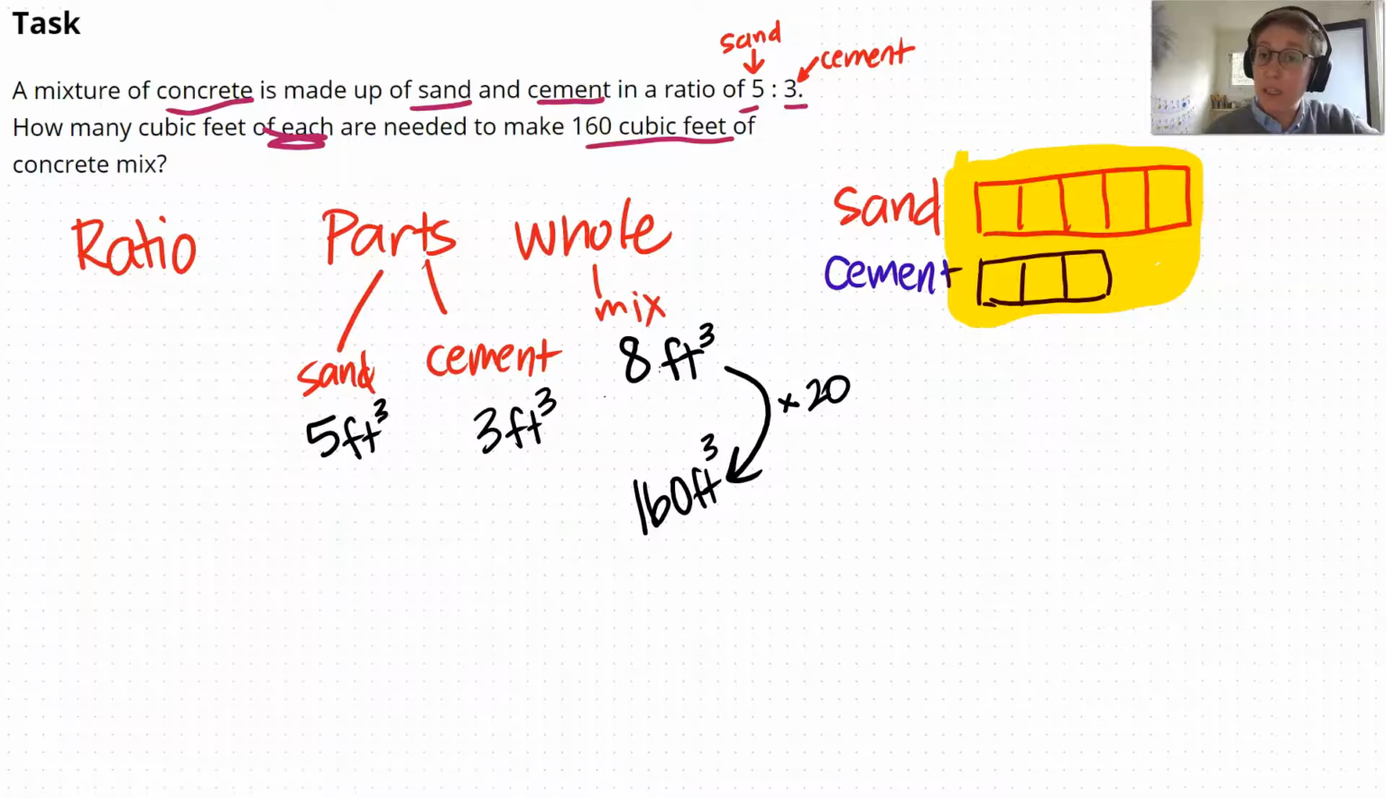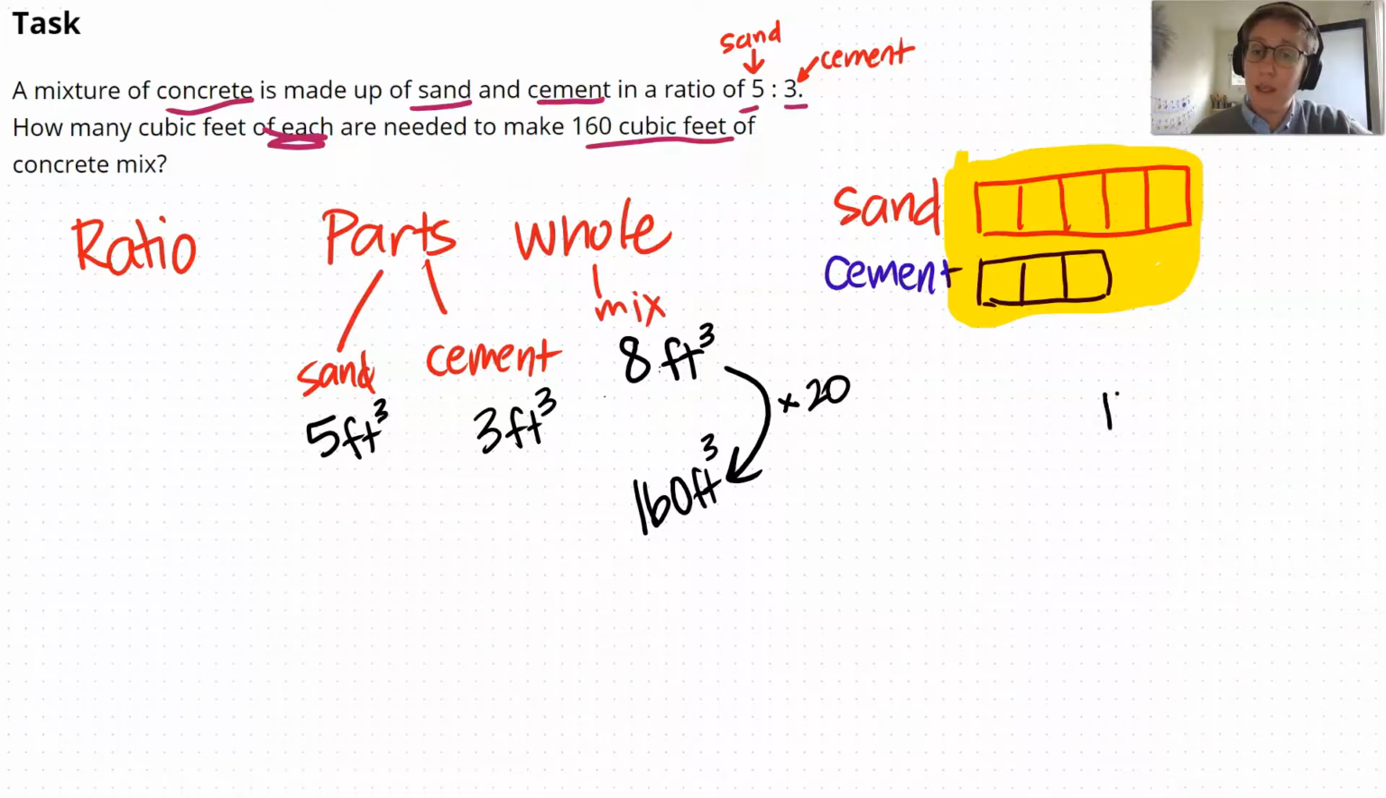Now I knew it was going to be times 20 because I looked at 8 and 160 and I said, how many times would I have to create 8 cubic feet before I have 160? And I did some mental math and got 20. If you didn't know the answer to that, you could do a division to figure it out.